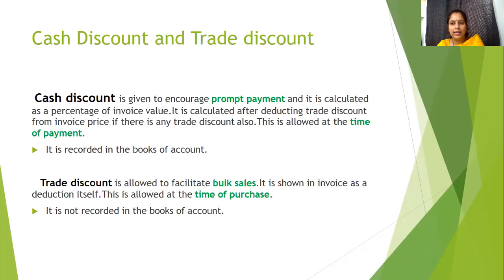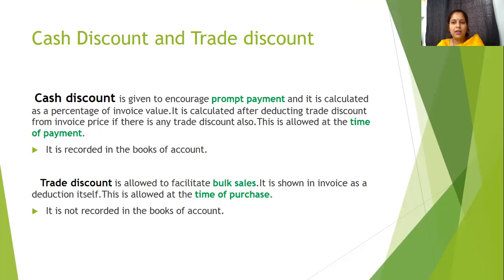I told him, okay, I can pay you 75,000. Now this 5,000 is cash discount. Why is it given? It is given to facilitate prompt payment, so that I pay immediately, and this is allowed at the time of payment. Trade discount of 20,000 was allowed at the time of purchase, and cash discount is allowed at the time of payment.